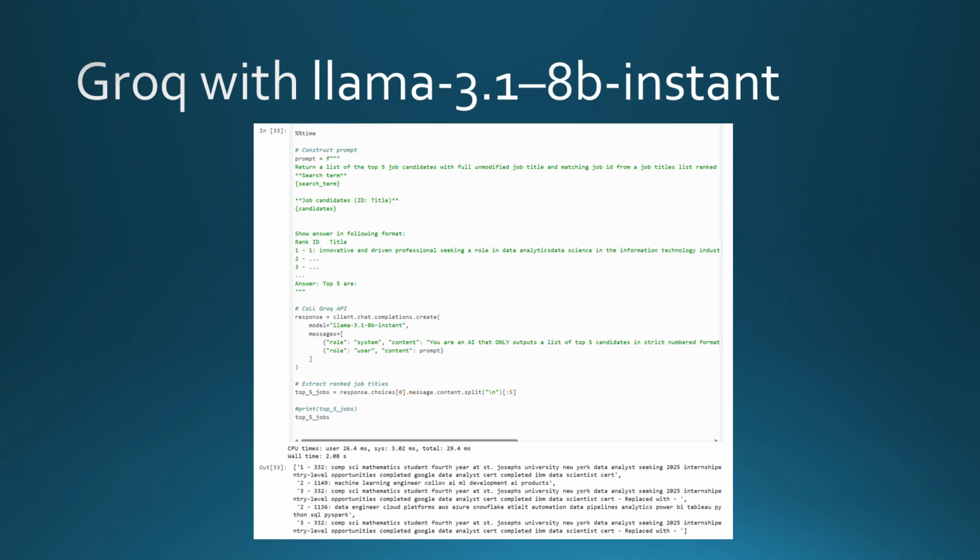Similar to local LLMs, a prompt is constructed to define the task we want done and to give an example of the desired outcome. The model is selected and the role of the chatbot is defined. In this case, Llama 3.1. After execution, results appear almost instantly. Although the format of the results look correct, we can see that the rank is not 1 through 5, and ID 332 appears 3 times.